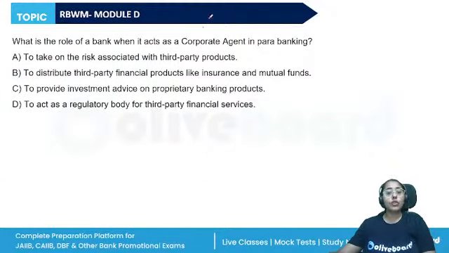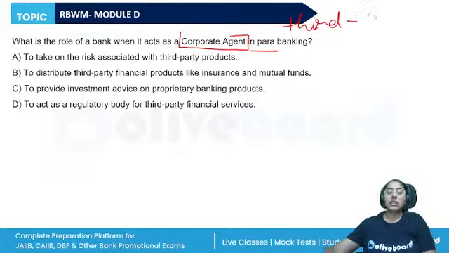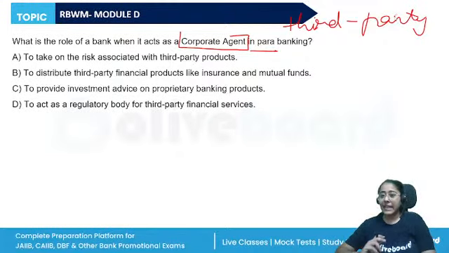Next, what is the role of a bank when it acts as a corporate agent in parabanking? What is parabanking? When third party products are sold by the banks, insurance products, mutual funds, any other thing, right? So, what is the role as a corporate agent?